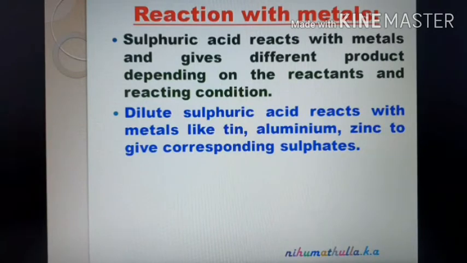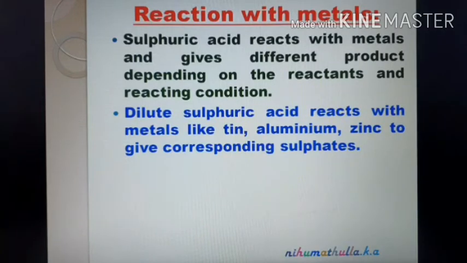Dilute sulfuric acid is one in which the amount of solvent is very much greater than the amount of solute. It reacts with metals like tin, aluminum, zinc to give the corresponding sulfate.